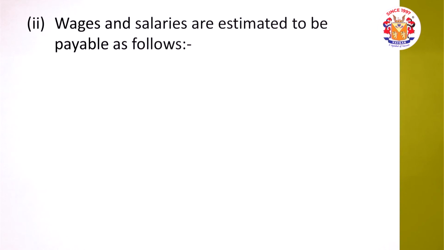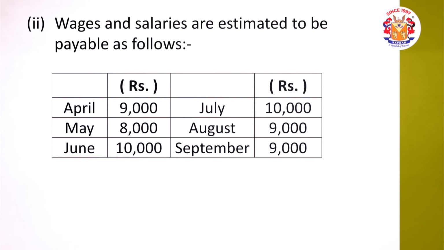Now we are starting with the answer. Friends, over here, we will start obviously with the opening balance of 20,000 rupees provided to us. Regarding wages and salaries, there is no adjustment. So on a monthly basis, whatever wages and salaries have been given will be paid. Accordingly, we are required to show the payment of wages and salaries. Starting with the first adjustment, I am showing you the question slide. Wages and salaries are estimated to be payable as follows. April to September monthly wages is provided to us along with the salary.